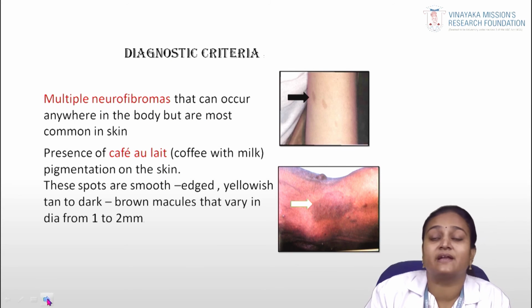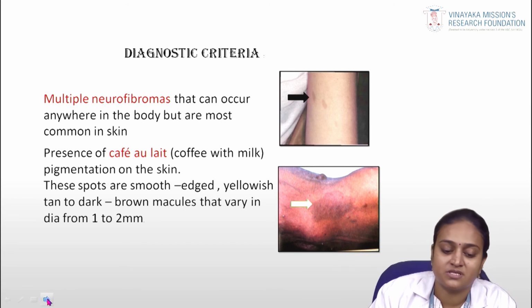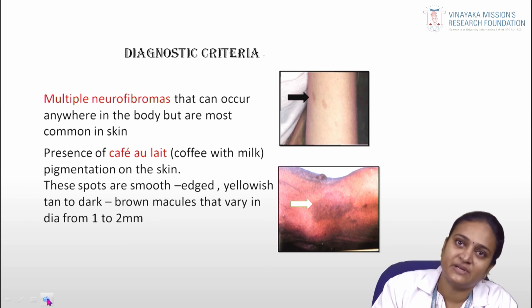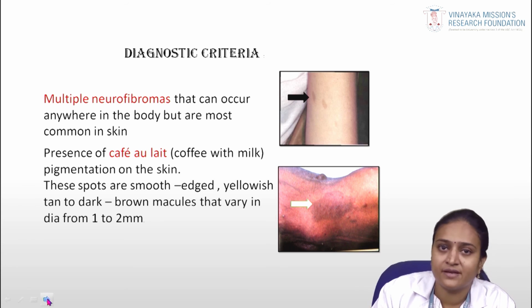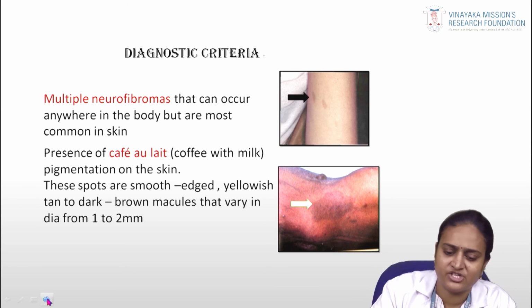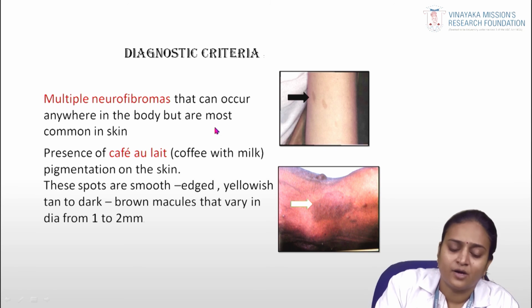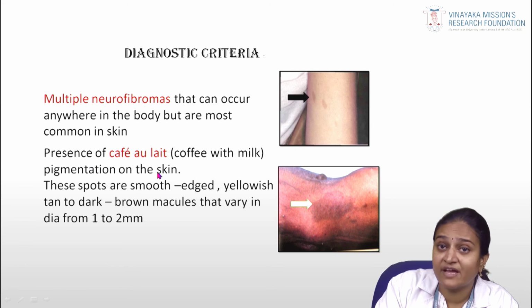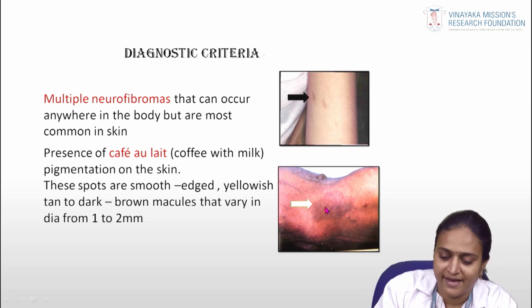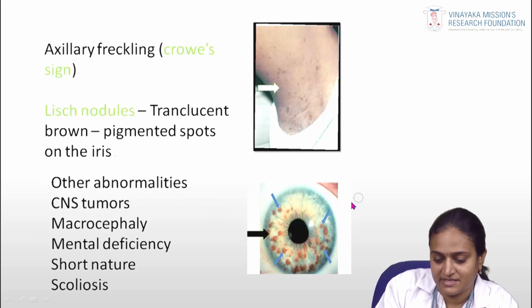So what is the diagnostic criteria for this neurofibromatosis syndrome? The patient will have multiple neuromas that can occur anywhere in the body, but more than 5 lesions can occur in the head and neck or as oral neurofibroma. And also you can appreciate the presence of cafe au lait spots, that is a coffee with milk appearance, pigmentation on the skin. These spots are smooth and edged, yellowish to dark in color, or brown macules varying in diameter from 1 to 2 mm in size.